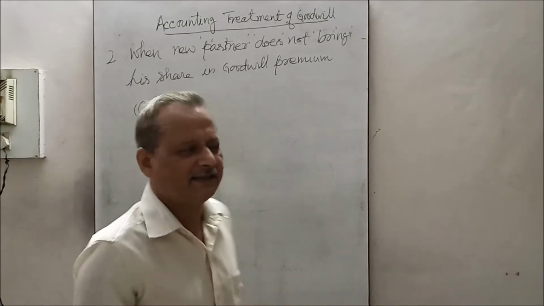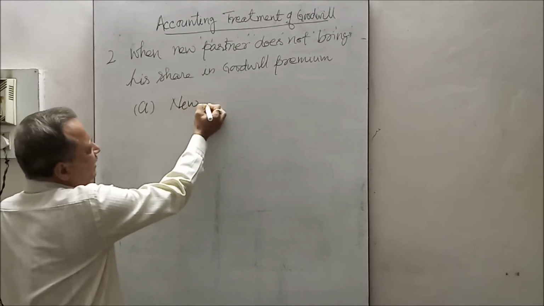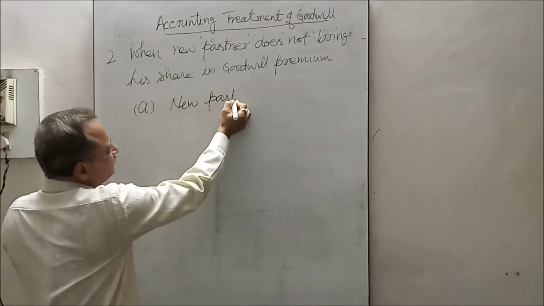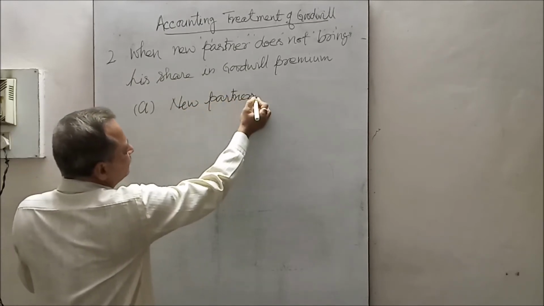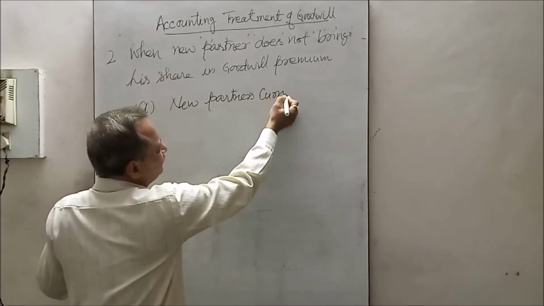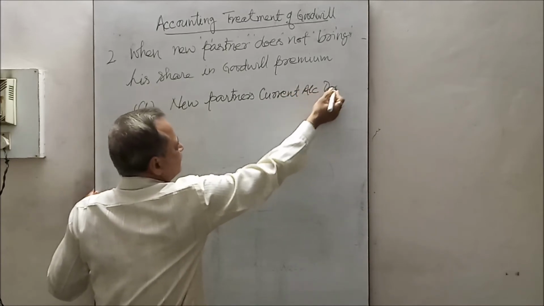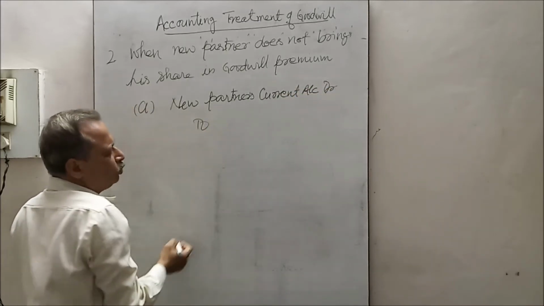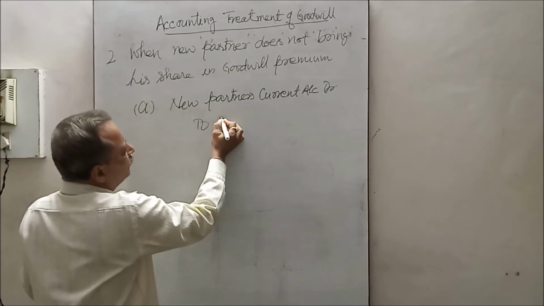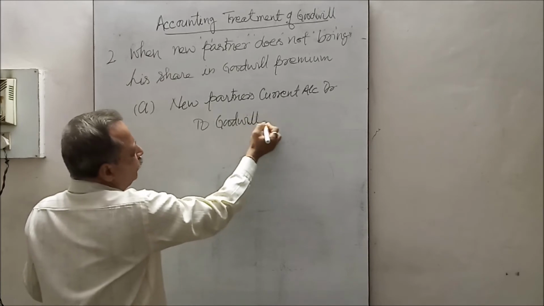So we will pass the entry here: new partner's current account debit to goodwill premium account.